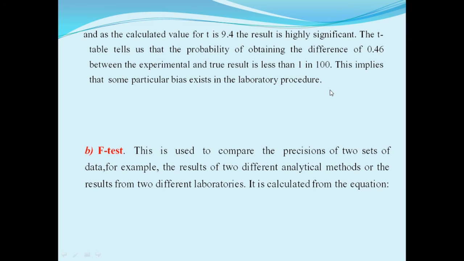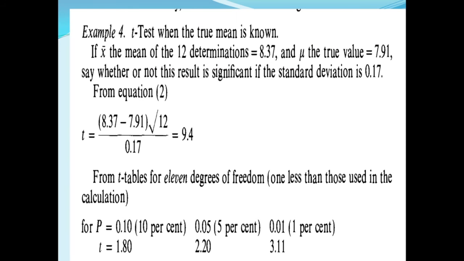But if the t value is less than 1.80, meaning less than 10%, then there would have been no significance in the result and no apparent bias in the laboratory procedure, as the tables indicate a probability of greater than 1 in 10 of obtaining that value.